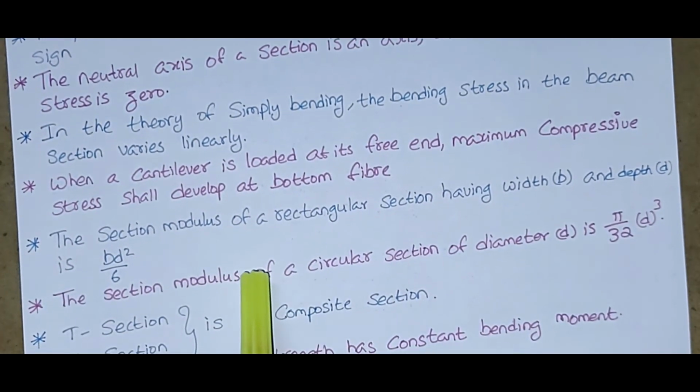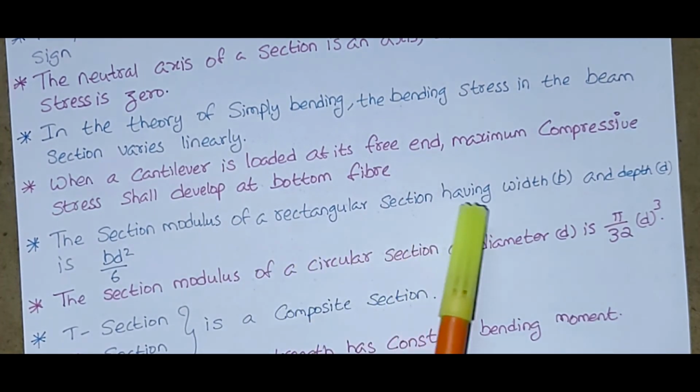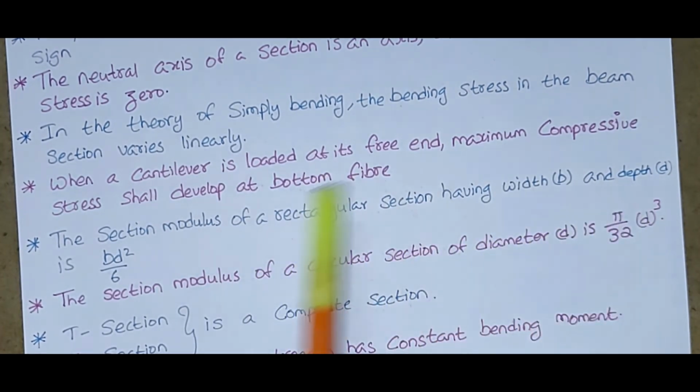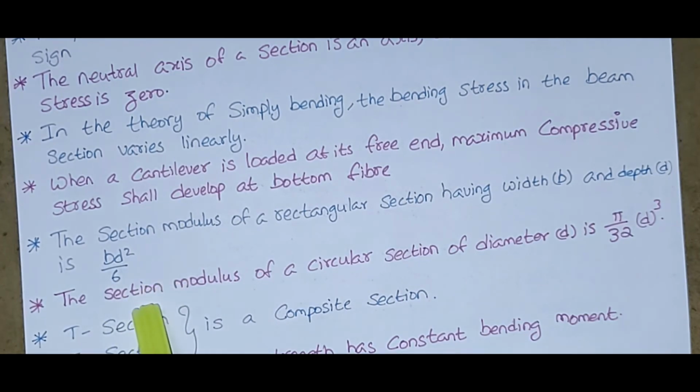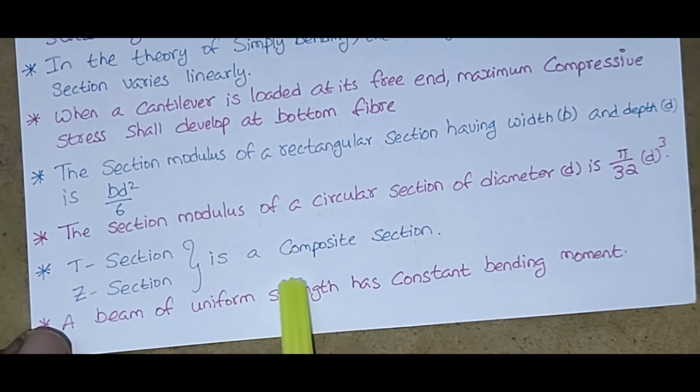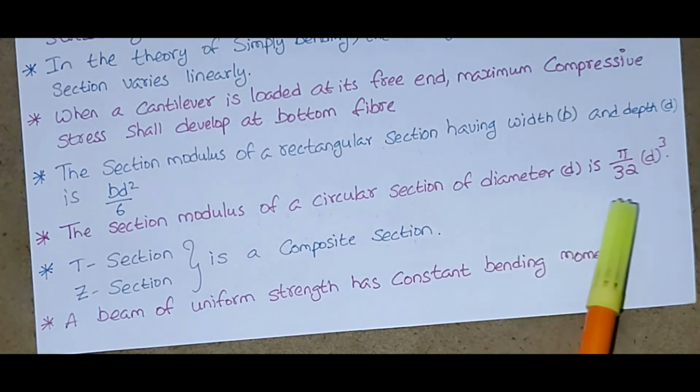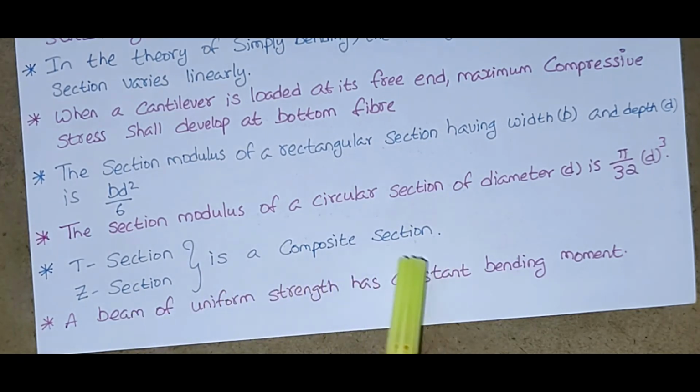The section modulus of a rectangular section having width b and depth d is bd square by 6. The section modulus of a circular section of diameter d is pi by 32 d cube. T section and Z section is a composite section. A beam of uniform strength has constant bending moment.